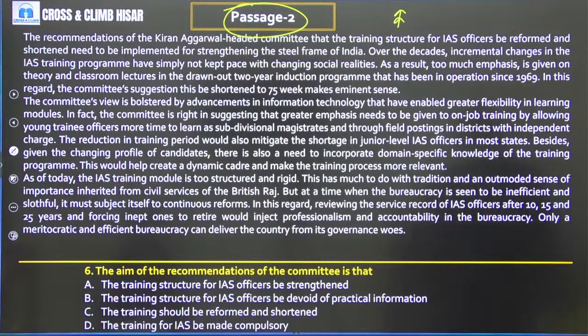That means the committee's suggestion is that this be reduced, the sense is coming. The committee's view is bolstered. Bolster means support. When we support something, it is bolstering. The committee's view is bolstered by advancements in information technology that have enabled greater flexibility in learning modules. In fact, the committee is right in suggesting that greater emphasis needs to be given to on-job training by allowing young training officers more time to learn as sub-divisional magistrates and through field postings in districts with independent charges.